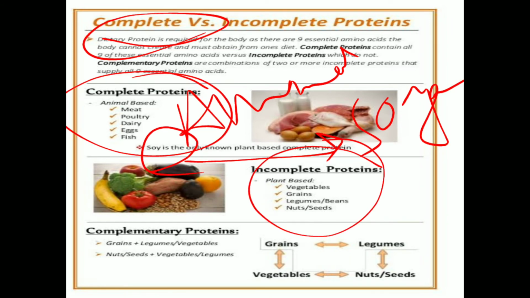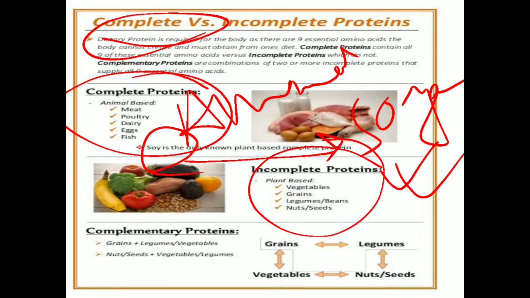These sources are very, very important, I'm telling you, because a question can come like: dash is the source of complete protein. In the options you can get option A meat, option B bengal gram, option C legumes, option D soybean.